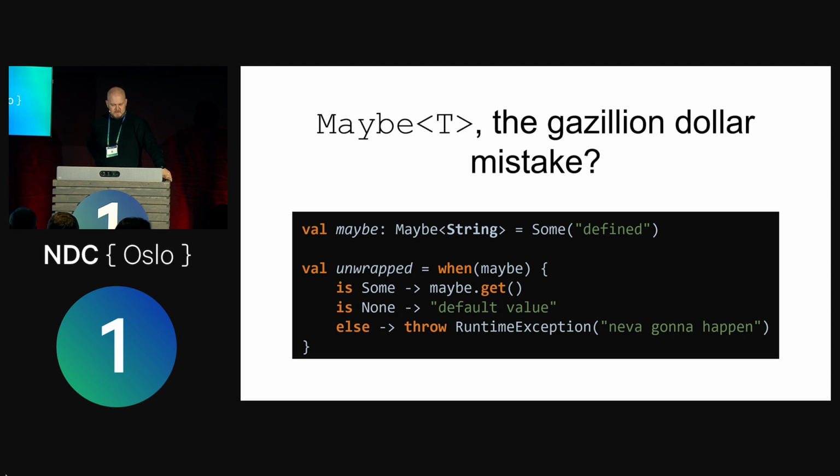And that's sort of the whole idea behind maybe. And I guess in other type systems that don't have this int question mark thing that Kotlin has, like Java, for example, this is sort of useful as its own thing. And of course, I think maybe is a monad, but I'm not sure. I don't understand monads, but I think maybe it's a monad. So if you go all in on functional style, which you can do with Arrow, then maybe